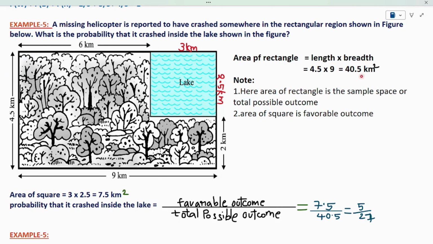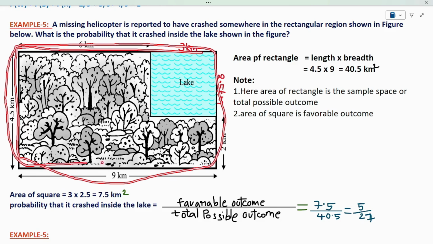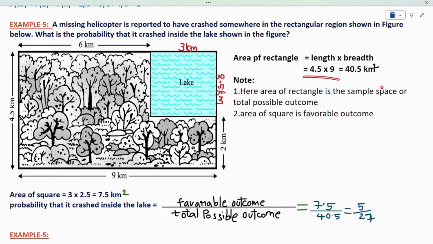So this entire area will become the sample space for me. Why am I considering this entire zone as the sample space? Simply, the sample space is the possibility from the given data. I have the information that the helicopter can crash anywhere in this rectangular zone. So this is the maximum possibility where the helicopter can crash. So I am considering this entire area as the maximum possibility, that is 40.5 kilometers square. Okay, that's my sample space.